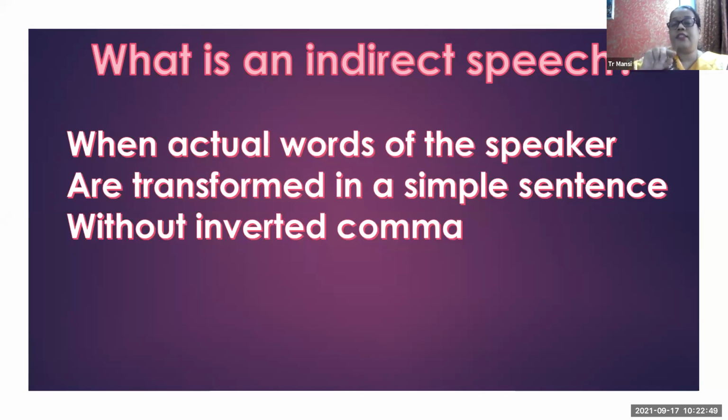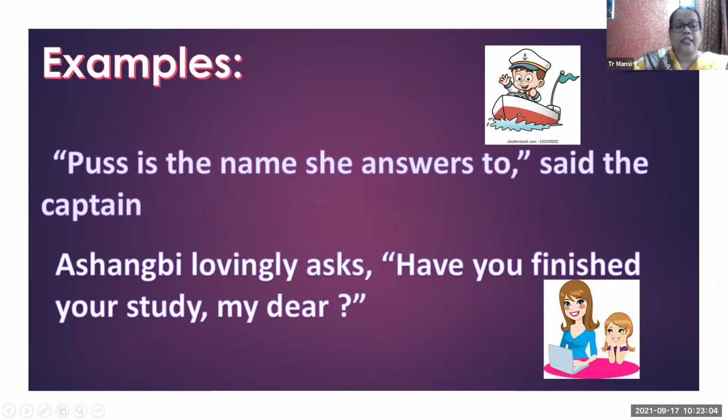Instead of the inverted commas, we are going to put "that." We are also going to change the reporting word. Do you know what a reporting word is? Here, "said" is a reporting word. Here, "ask" is also a reporting word. When we convert direct speech into indirect speech, we are going to change this reporting word.